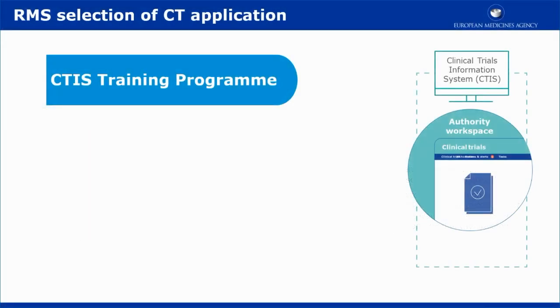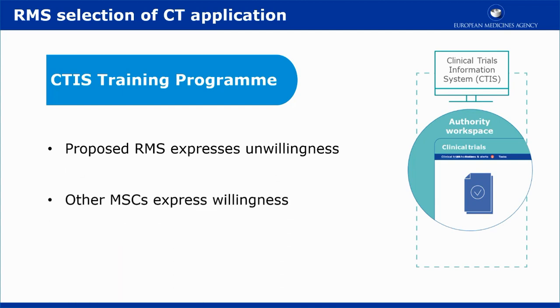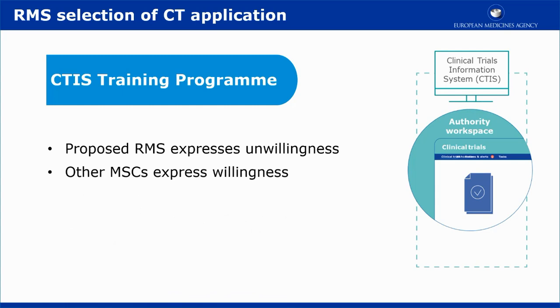This video outlines in short one possible scenario of the selection of the reporting member state, or RMS. It shows the proposed RMS expressing unwillingness to become the RMS, how the remaining member states concerned, or MSCs, express willingness to become the RMS, and how eventually the RMS is selected, if more than one MSC has expressed willingness to become the RMS.